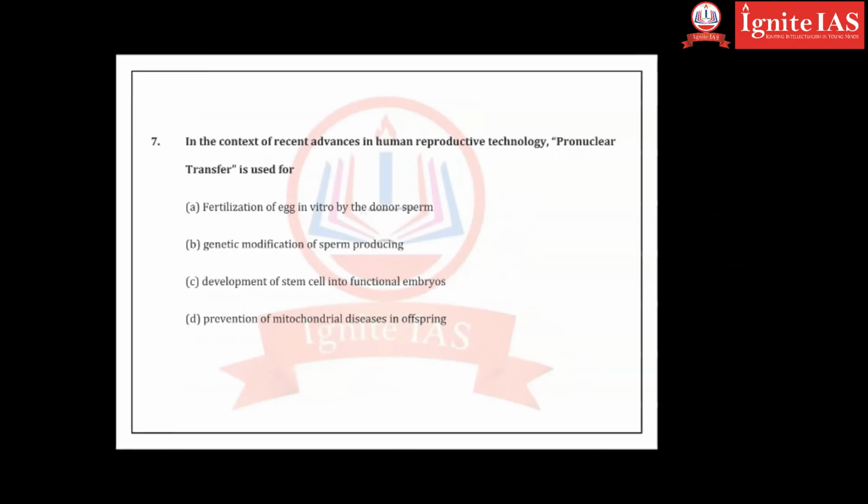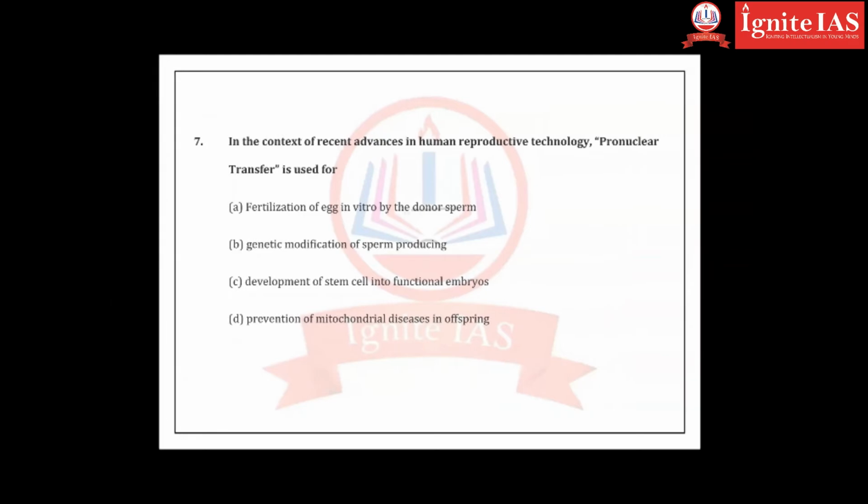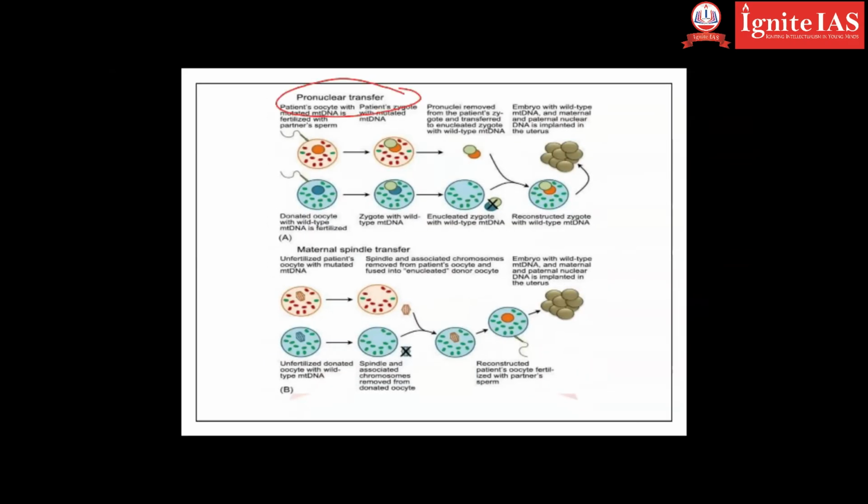That will give rise to a child, and the answer is prevention of mitochondrial diseases to the offspring, especially females, because here you can see pro-nuclear. This is sperm, this is egg, this is the healthy one, this is the unhealthy one. We are removing the unhealthy one and placing it in the healthy one. That is how we got it.